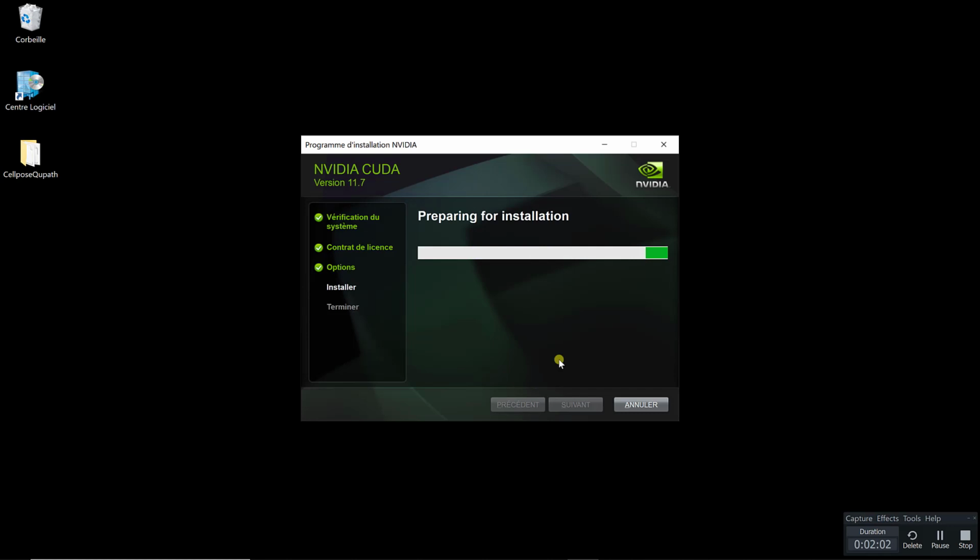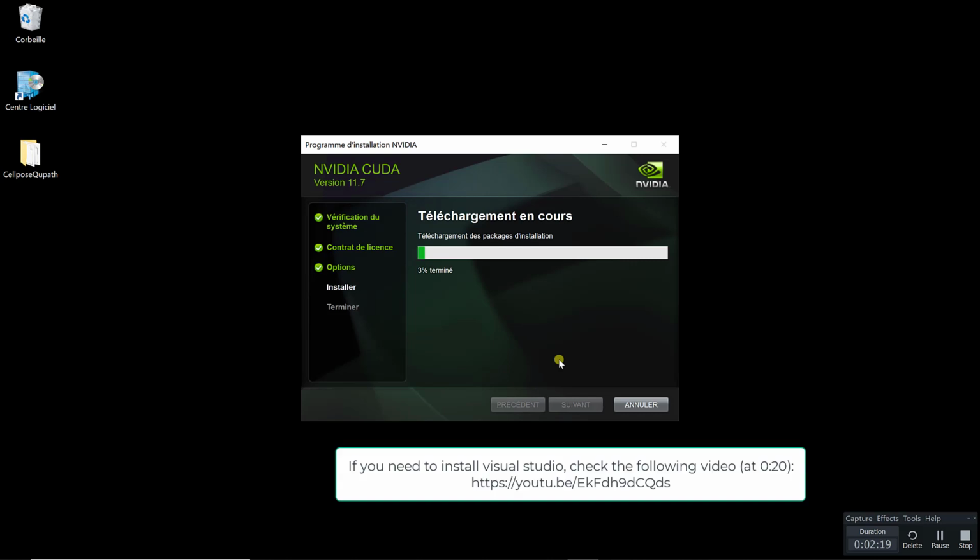Just one thing, it's possible that it won't work if you haven't installed C libraries. So if it's the case and you're using Windows, you can just download Visual Studio, but the community edition is fine, so it's free and it's going to install the libraries that are required to run CUDA, and then it will work fine.